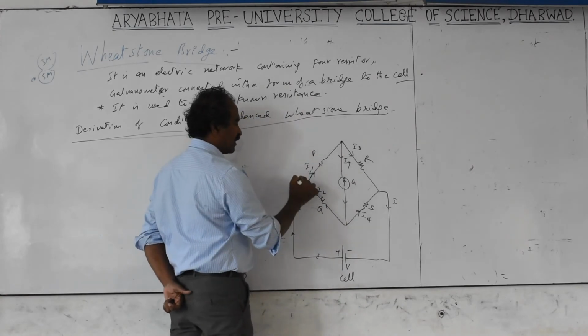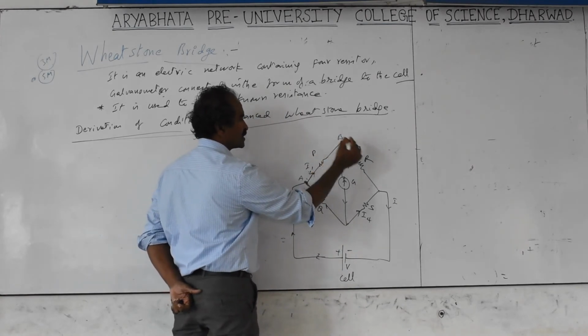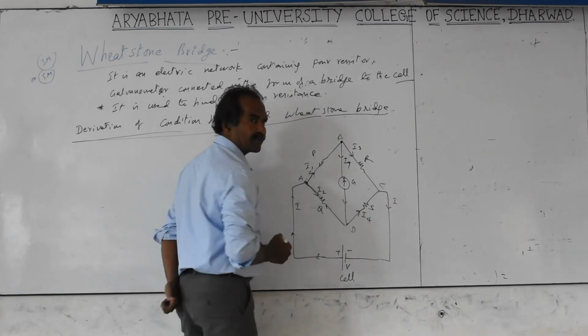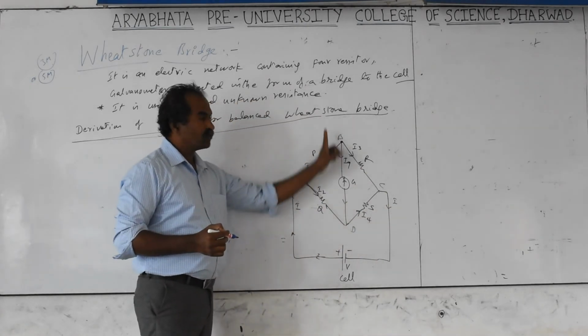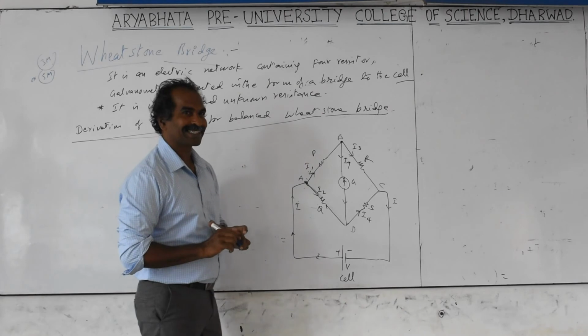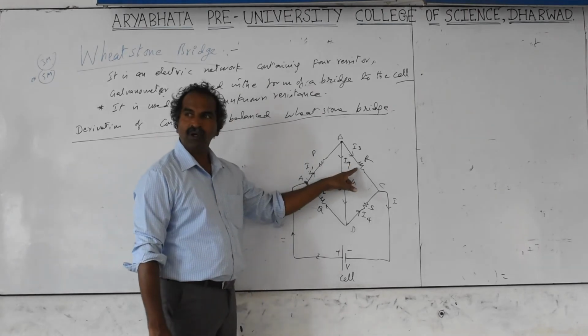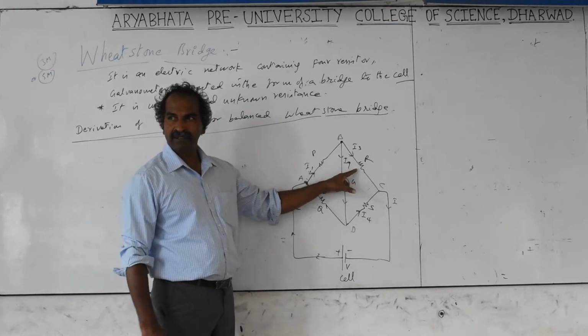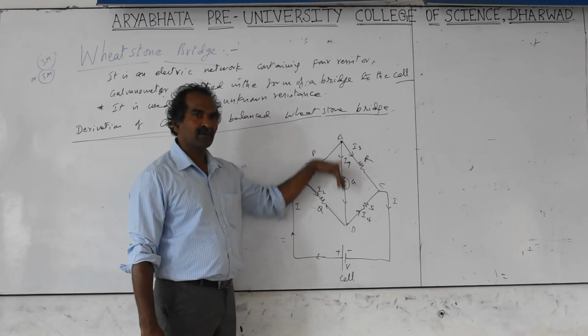I will take the corners, joints and junctions as A, B, C, D. Current may go from B to D or D to B, and that possibility we will discuss later. Current prefers the low resistance path, so if the resistance on this side is more, the current will deviate to the other side.